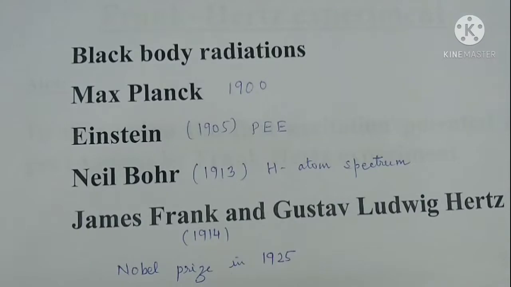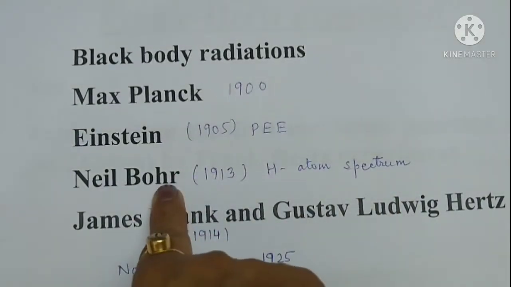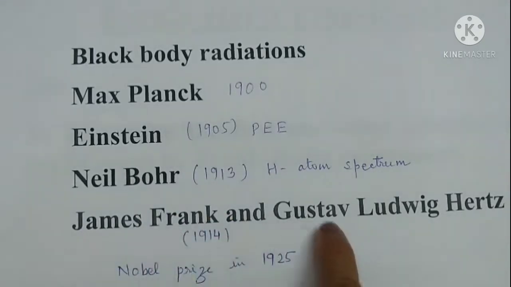Bohr successfully explained the hydrogen spectrum and established the belief that transfer of energy of electrons in an atom is in discrete amounts rather than continuous. However, it required endorsement from experiments.